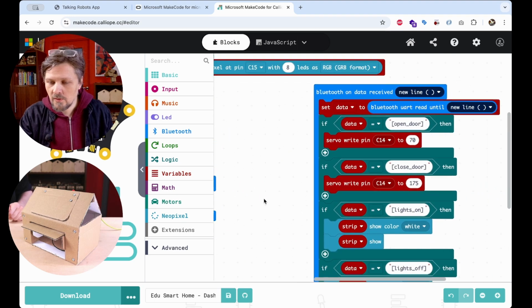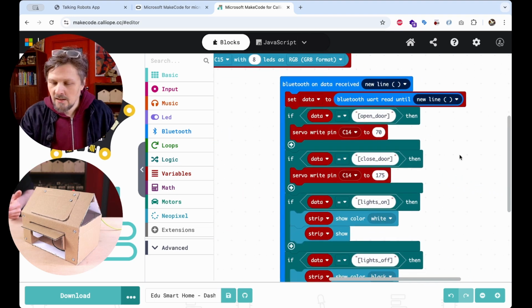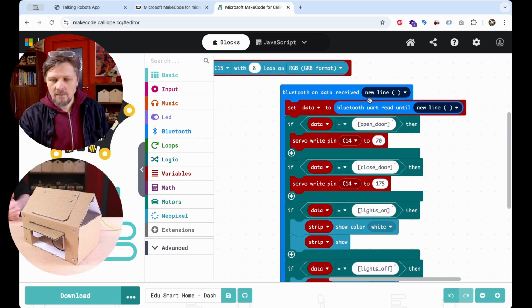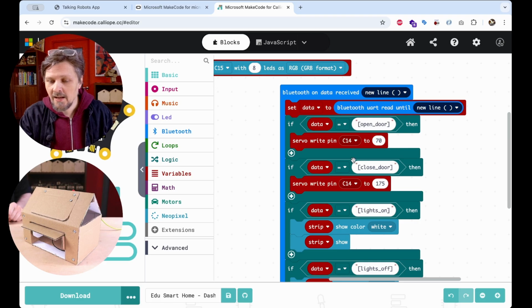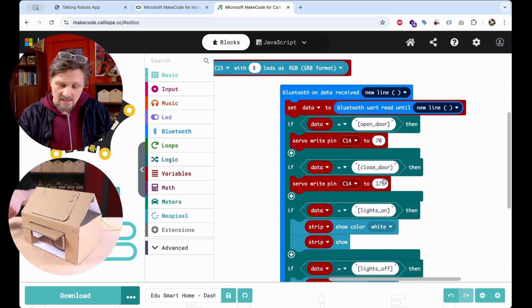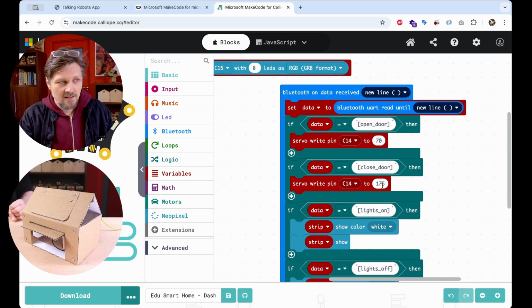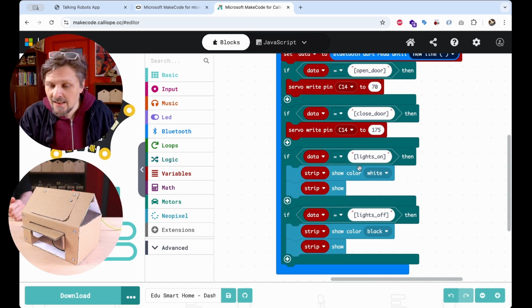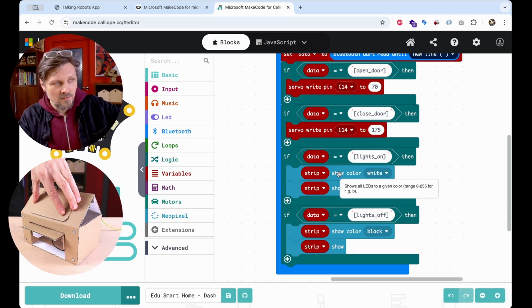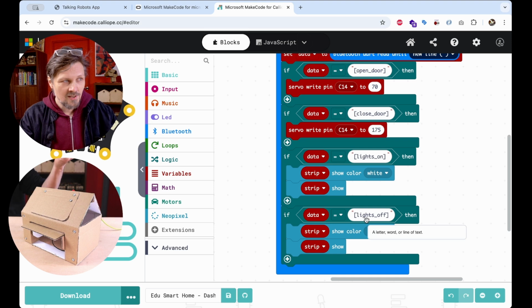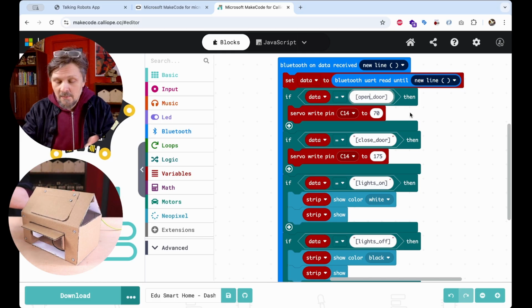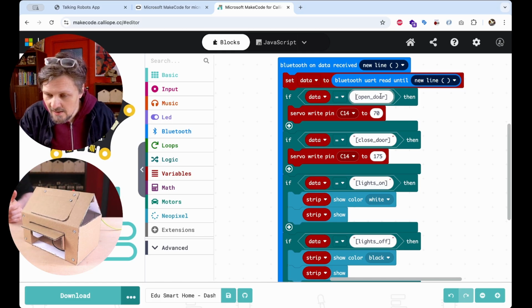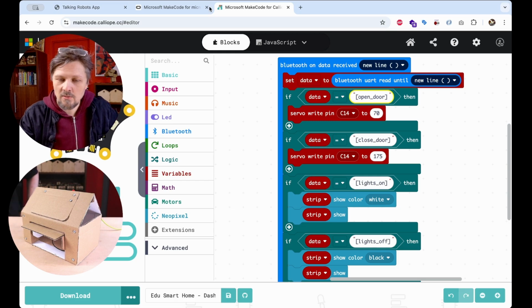So here's my code for the Calliope mini board, and in a similar way you see that it receives the data from the Bluetooth, and if the data is a command open door, then set servo to some specific position. I know that it makes the door actually open, and if the command is close door, then set the servo to a different position, which actually means that the door will be closed. And here I have two more commands. Lights on turns on the lights with the NeoPixel module, and lights off turns it off. So very simple conditions, and each command can be named however I want it to, as long as it is in brackets. And now let's test it in the Talking Robots app.